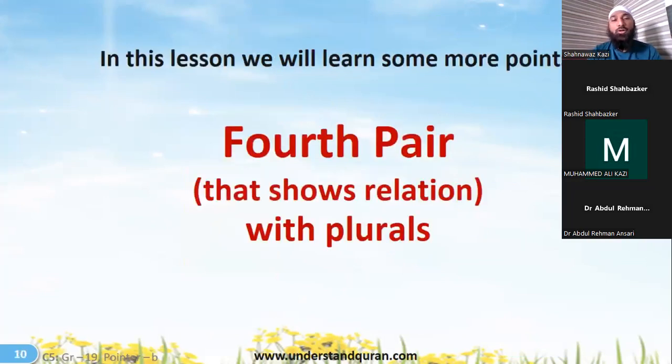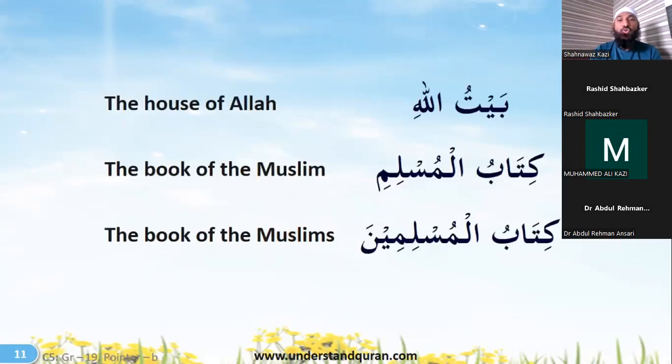In this lesson, we will learn some more points, and the fourth pair that shows relation with the plurals. So till now we had seen the singular, now we will see with the plurals, right? So baitullahi, house of Allah, and kitabul Muslimi is the book of the Muslim. This is a single Muslim, okay? We have seen that Muslim has a kasra here, so it is in the genitive case, or the jar state. When we are using the plural, it will be kitabul Muslimina. This is again in the genitive case. Here it is in genitive case because of mudaf mudaf ilayhi. Okay, so that's why Muslimina is used here.